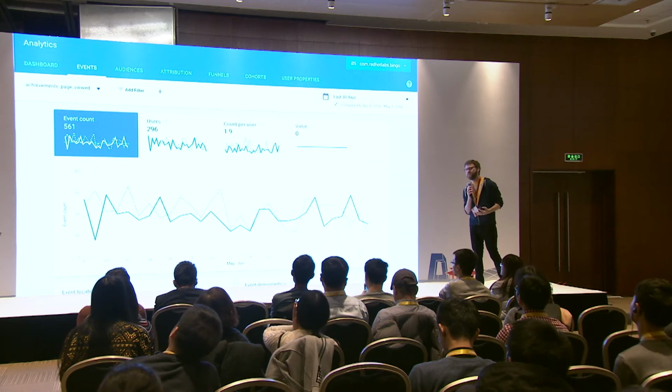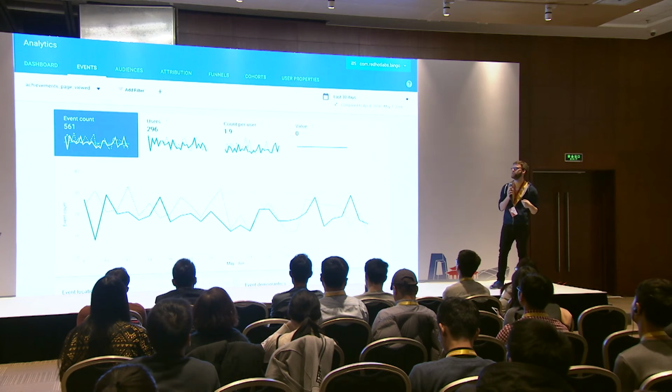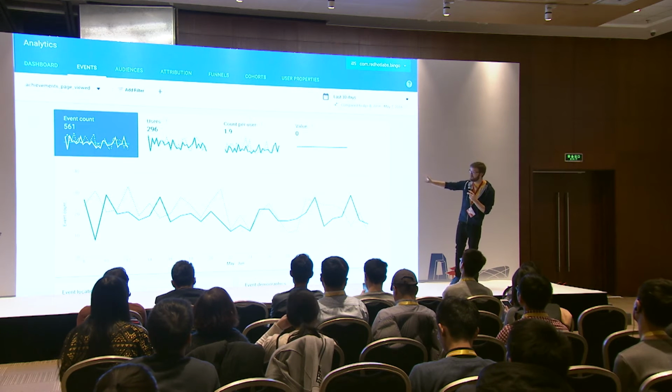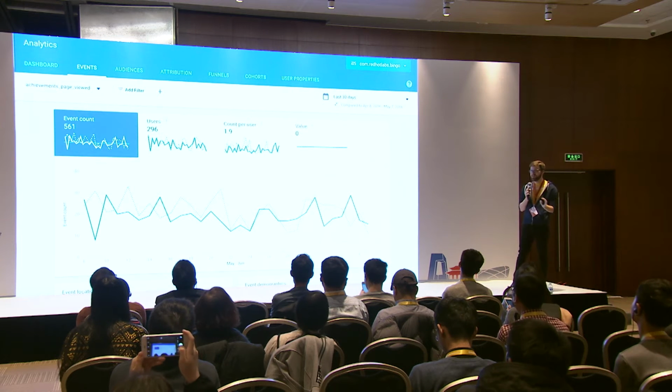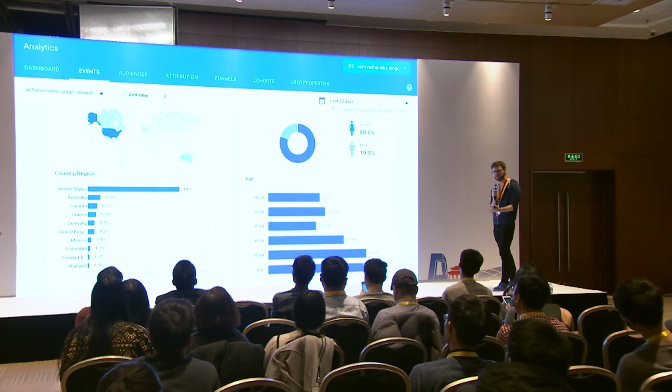We get how often does it happen over time, how many users are doing it, how many times per user is it happening. And then we have this interesting thing over here called value, which is just 0 and a straight line that I'll talk about in a minute. But for a simple event, you'll get all of this. You'll also, of course, get that enriched data from Google.